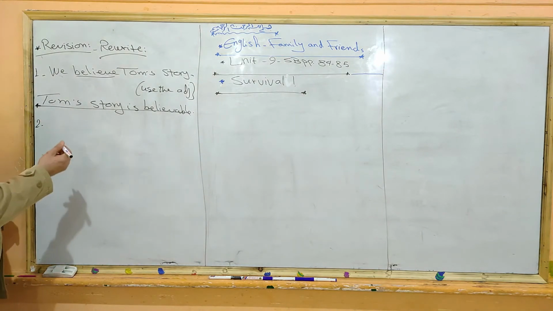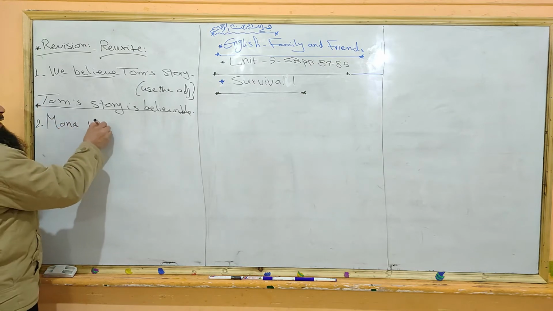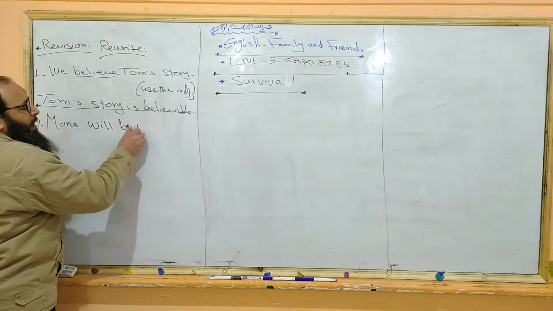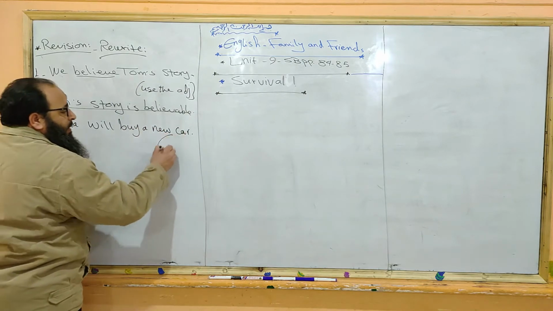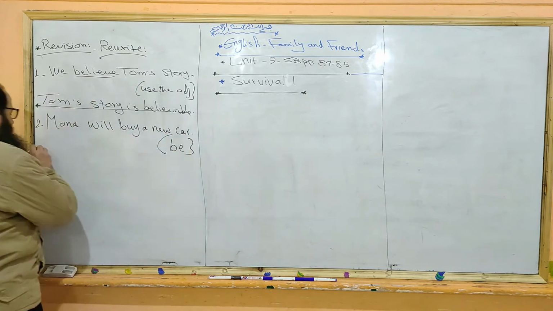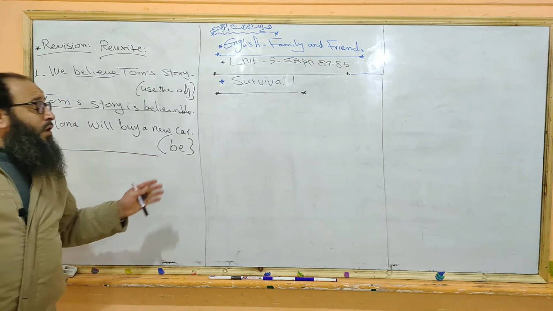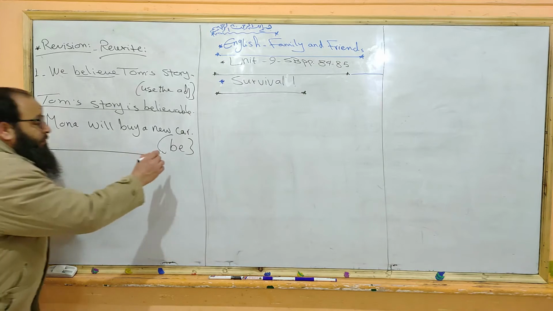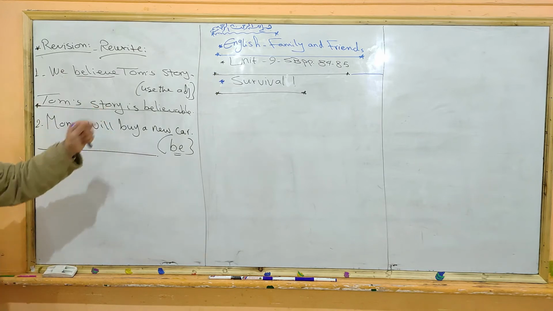Number two, Mona will buy a new car. Okay. Use be. If you are going to use be, or he can ask you to use both, or you can start with a new car.